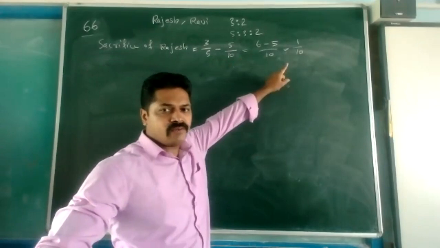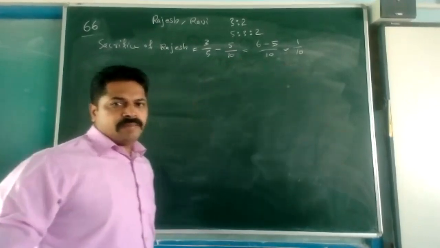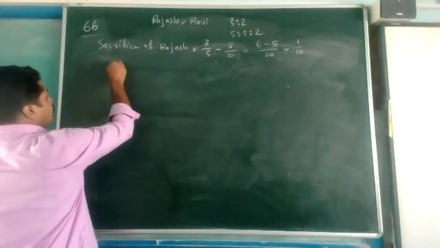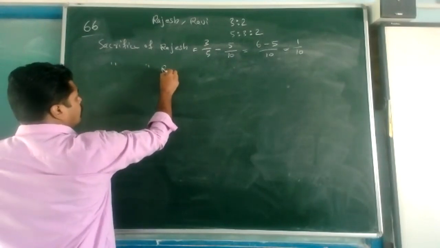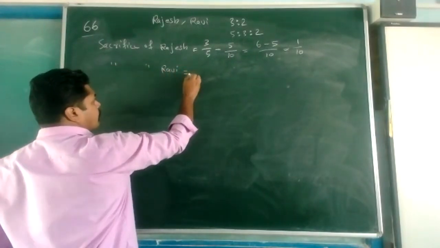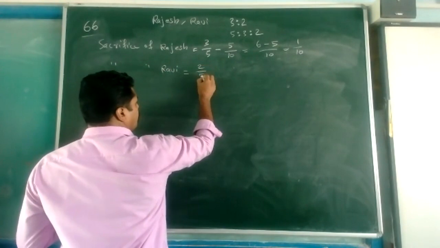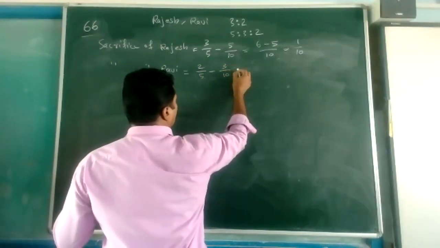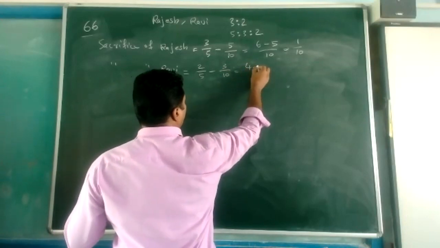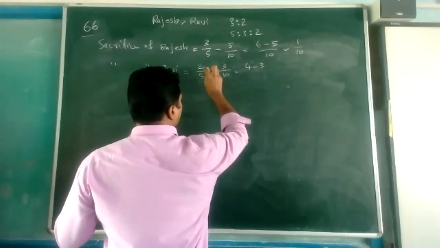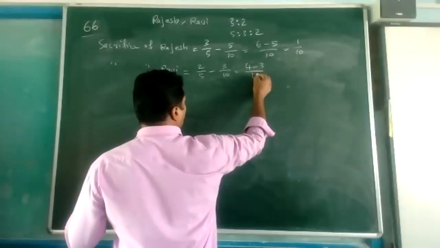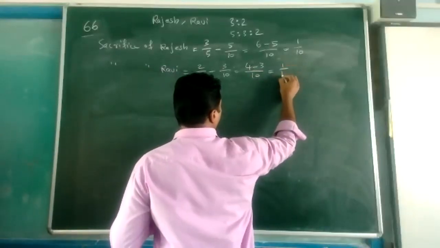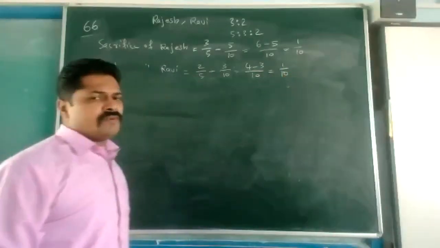So lastly we are getting 1/10. And for the second partner, Ravi, it's also coming 1/10.